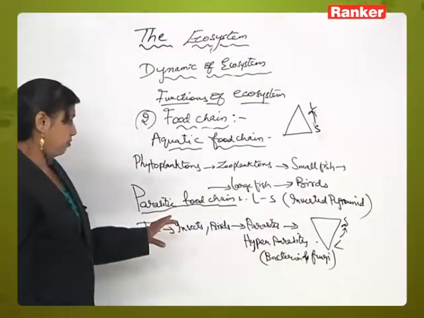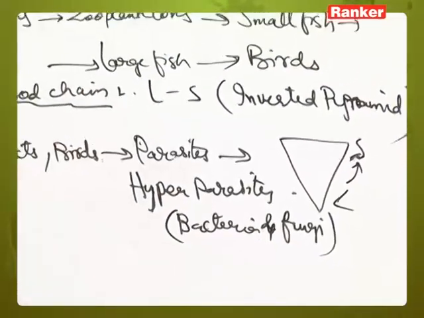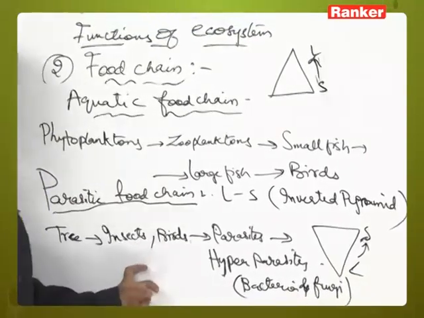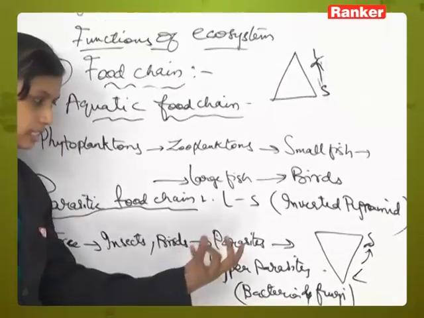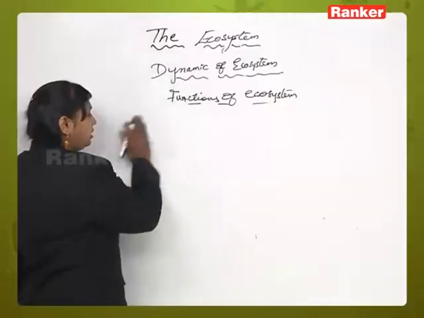Okay, parasitic food chain is an inverted pyramid. It starts with larger animals and ends with the smaller animal. And here we see an example of a tree. It is eaten by insects or birds, and these are in turn eaten after death by parasites. These parasites are in turn eaten by hyperparasites. Okay, another type of food chain is